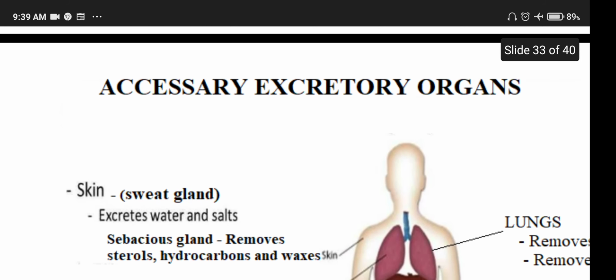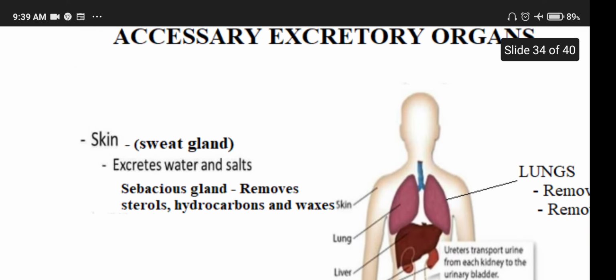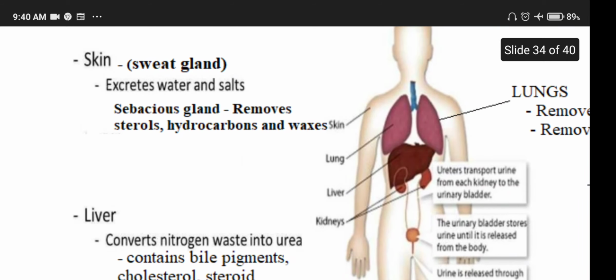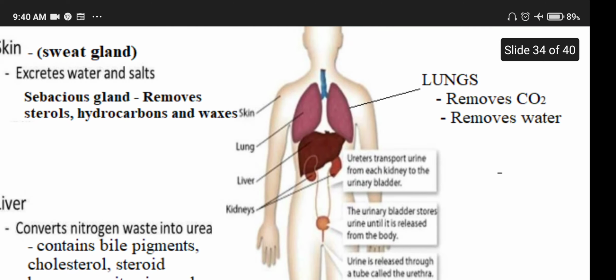Accessory excretory organs: skin, lungs, liver, all these are accessory excretory organs. Skin used to secrete sweat. The skin and the sweat gland in the skin excrete the waste and salt in the form of sweat. Sebaceous gland is also there. It removes the sterols, hydrocarbons and waxes. Lungs remove carbon dioxide and water.